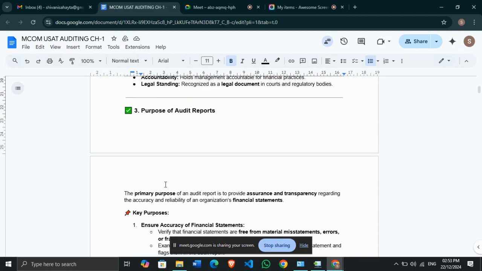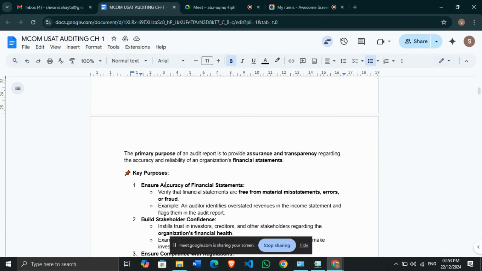Next is the purpose of the audit report. Okay, what is the purpose of an audit report? Why do we prepare it? Why do we make an audit report? Can you answer this?